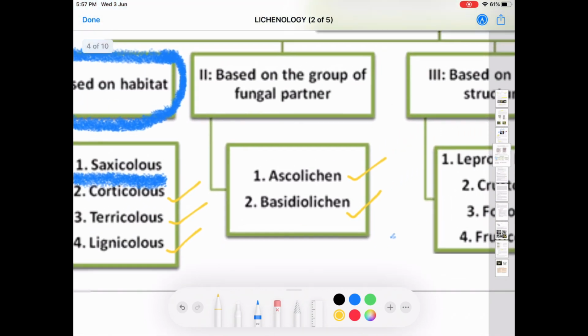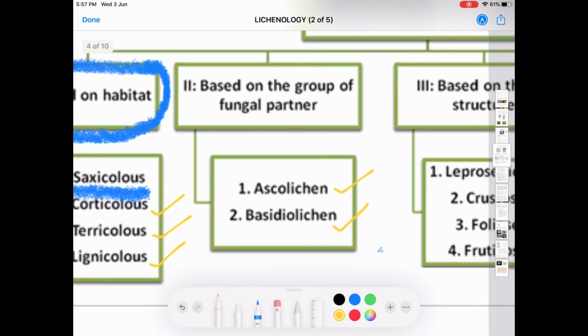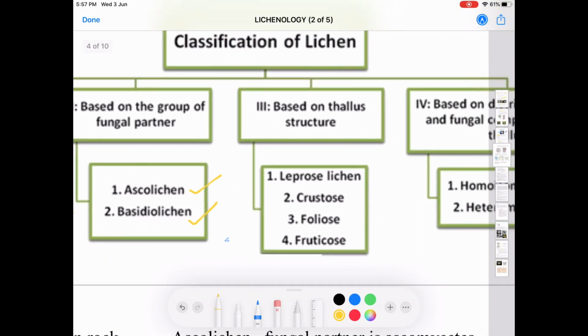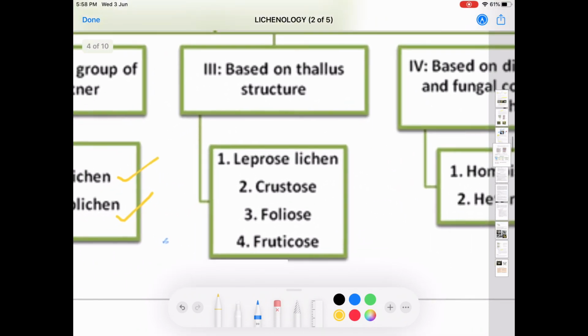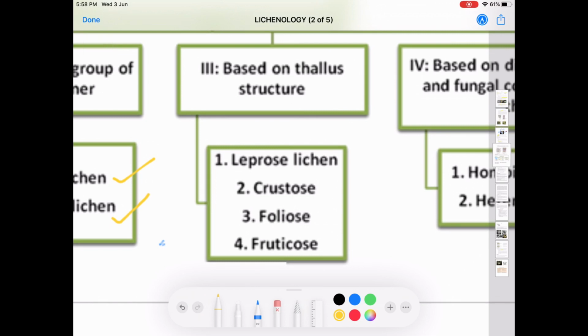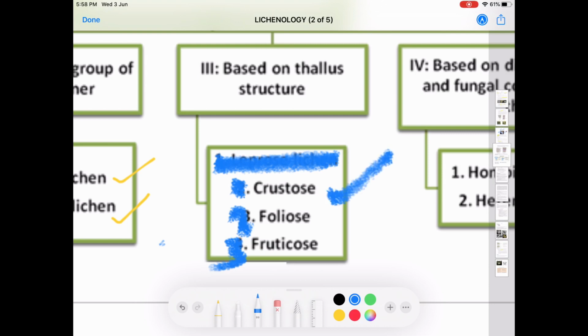Thus, there are two different types of lichen based on the fungal partner. Now, the third type is based on the thallus structure. Based on thallus structure, there are three different types: first, crustose lichen; second, foliose lichen; and third, fruticose lichen.